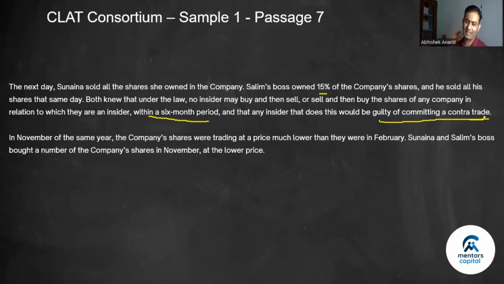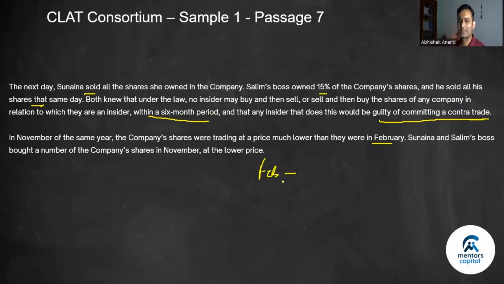So this paragraph gives us the second offense. One is insider trading, that is punishable. Second is contra trade. So if you buy and sell within 6 months as an insider, you would have committed contra trade. Who is an insider? That has already been explained. Okay. In November of the same year, the company shares were trading at a price much lower than they were in Feb. So basically, they sold in Feb, both of them.